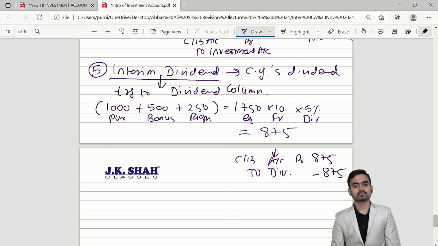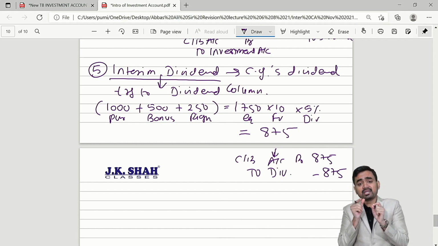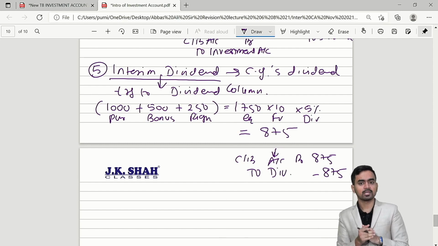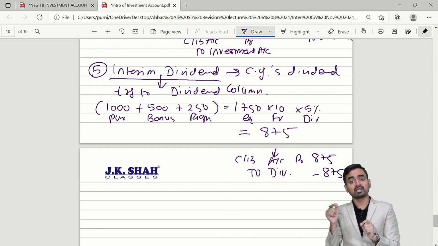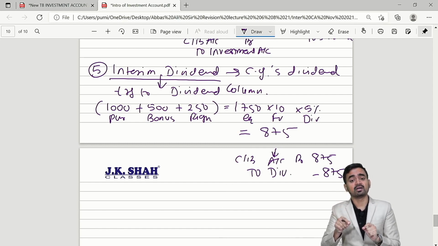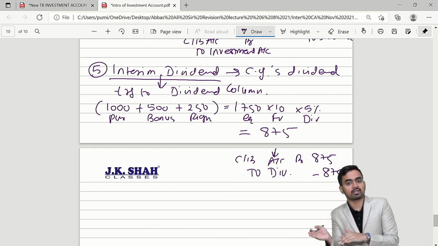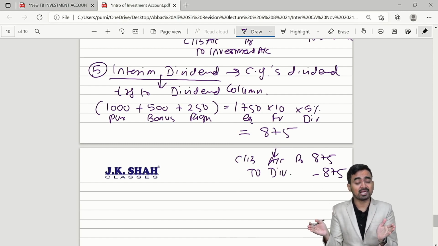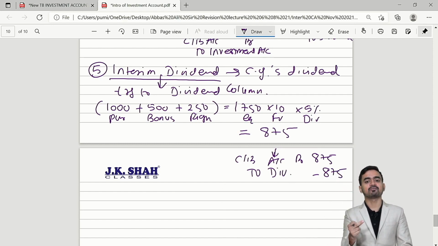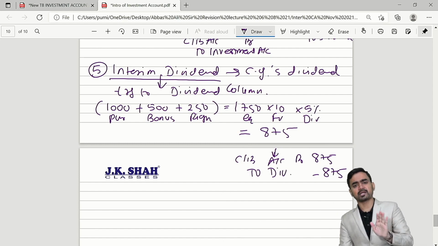Correct? So if you find the word interim in the exam, straight away calculate the dividend on all the shares including bonus and right, provided if specifically given in the question that on right shares interim dividend should not be given, then don't calculate on the right shares. Such wordings you will get in the exam, okay? But in the absence of information, on all the shares including bonus and right, calculate the interim dividend and it will be transferred to the dividend column.